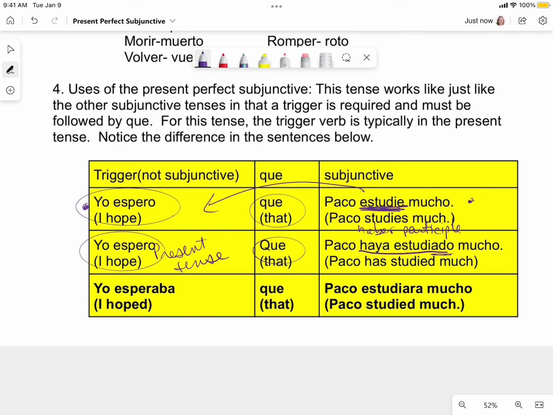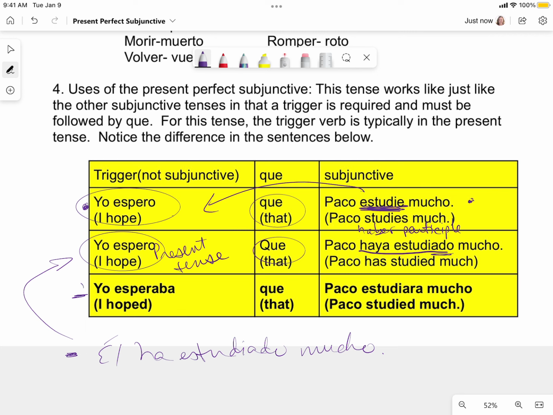Versus, él ha estudiado mucho. This means he has studied a lot. This is a black and white statement in the indicative. There's no subjunctive. Take a look at the difference between this and this. This is in the subjunctive because it's a hope, wish, desire, request, and so on. It's a trigger with our connector que, and we have a subject change. We have I hope that Paco, right? We have to have a subject change, and then that has set off the subjunctive because it had that trigger phrase of esperar in the present tense.